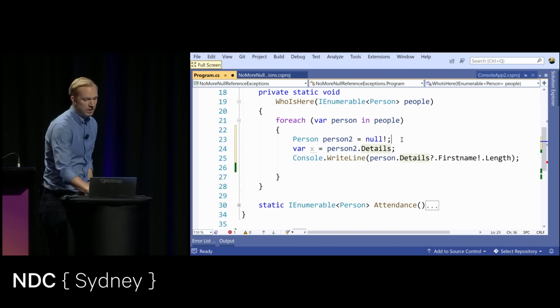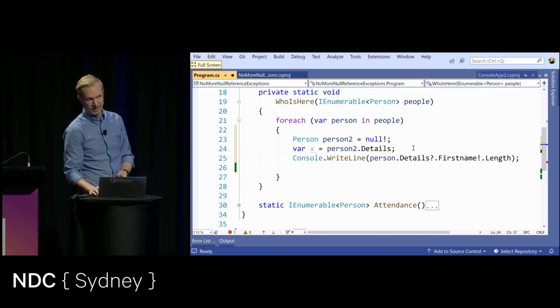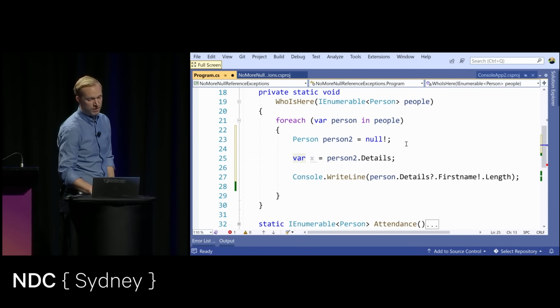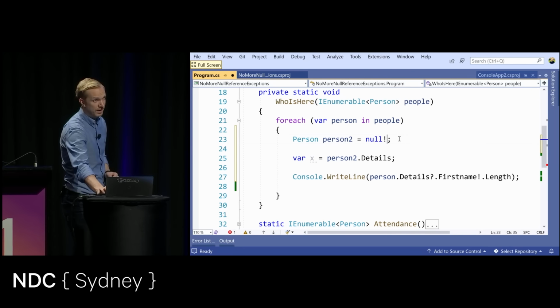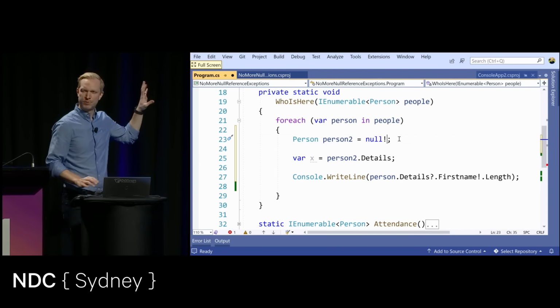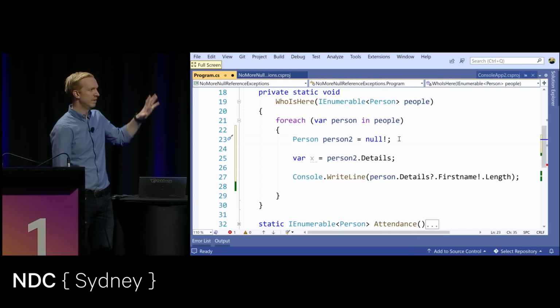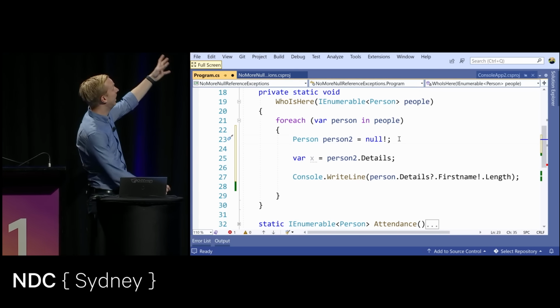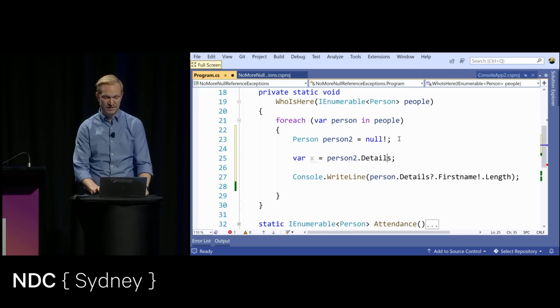Here we go. So I could have told the compiler, just complain that I didn't use the variable. So I could have told the compiler that I know better than you. I know that I've performed a null check, and it's not null. This isn't going to throw any exceptions. It's not going to be a problem during runtime unless you actually try to access something. Unless I try to do this.